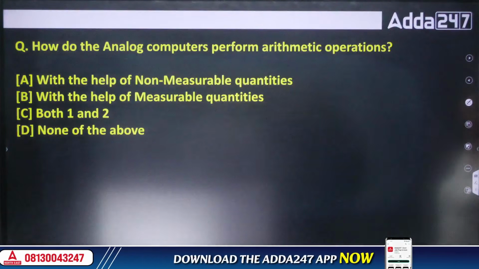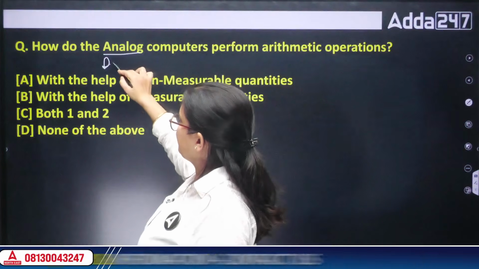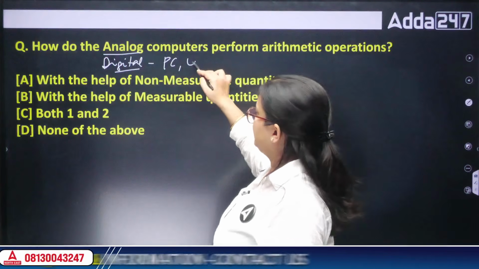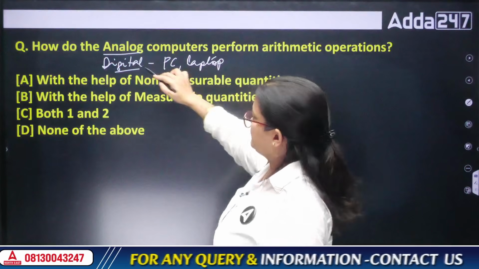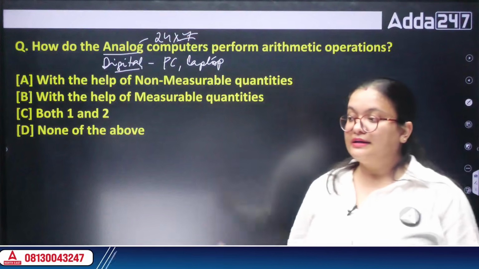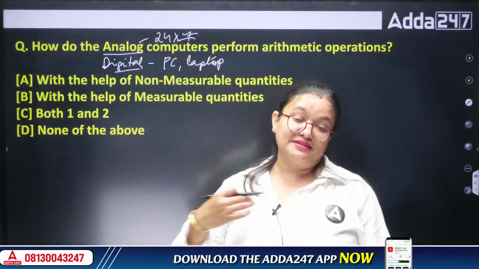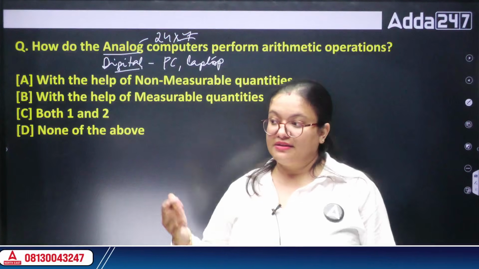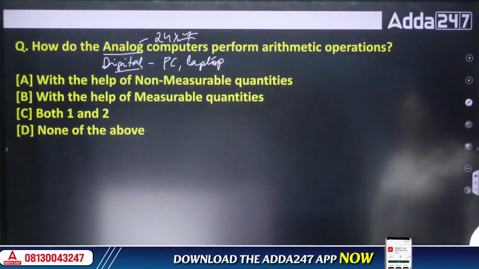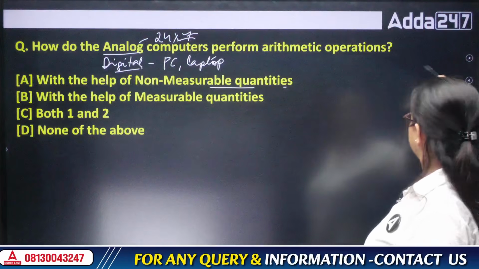Next, how does an analog computer perform arithmetic operations? Whenever we talk about computers, they are divided into analog or digital. The computers we use for our daily purposes, like our PC and laptop, are known as digital computers. Analog computers are those which function 24/7, like the power meter connected in our home, or the meteorological station meter which gives us an anytime report of our weather, what it is now, whether it will rain tomorrow. Those are all examples of analog computers. An analog computer performs arithmetic operations with the help of measurable quantities.